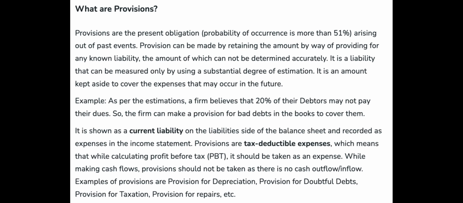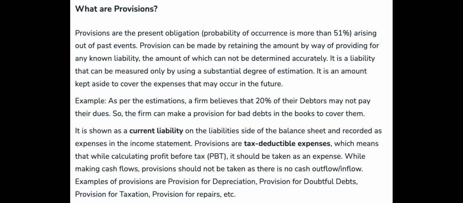What are provisions? Provisions are the present obligation, with a probability of occurrence of more than 51%, arising out of past events. A provision can be made by retaining an amount for any known liability, the amount of which cannot be determined accurately. It is a liability that can be measured only by using a substantial degree of estimation. It is an amount kept aside to cover the expenses that may occur in the future.